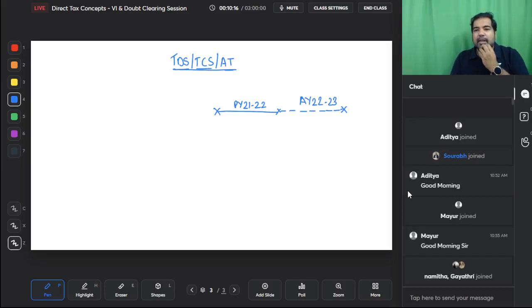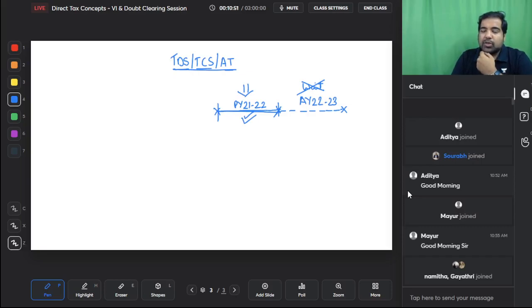And then the government suddenly realized that why should I wait for one whole year when you are earning income here? Why should I wait till next year to collect that tax? So they devised a very smart plan that the TDS, TCS and advanced tax has to be paid during the year that you are earning. There will be tax deducted at source, tax collected at source, and you will have to pay advanced tax, so that the government does not have to wait and most of the taxes are collected in this year itself.